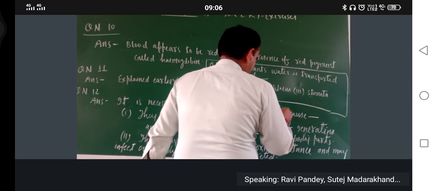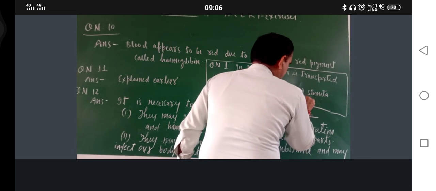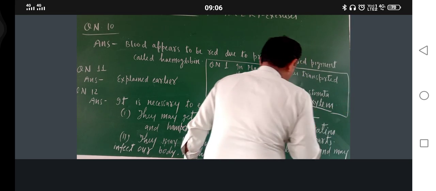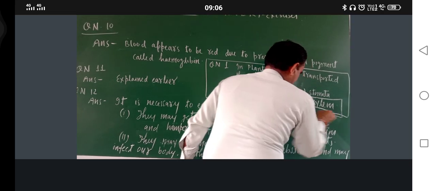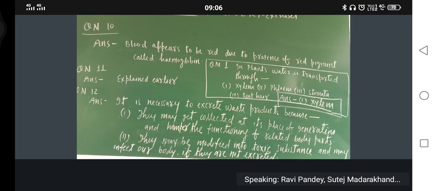Now, what is the answer here? Answer you will write. Which is the correct option? Option one, xylem. Have you got this one or not? In this way, you should write xylem. Okay. Did you get or not?